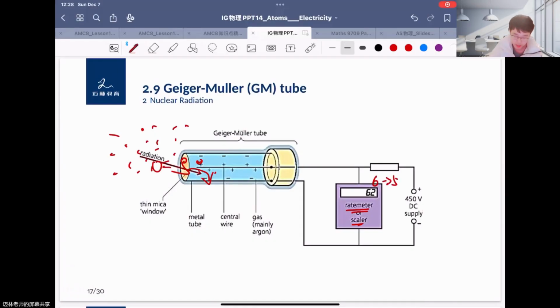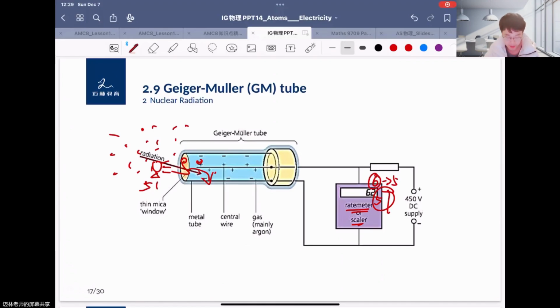If you put the source on the left, and you have a reading of about 57, please remember that you have to use the 57 minus the background radiation, 6. So here the radiation from the source is maybe 51.